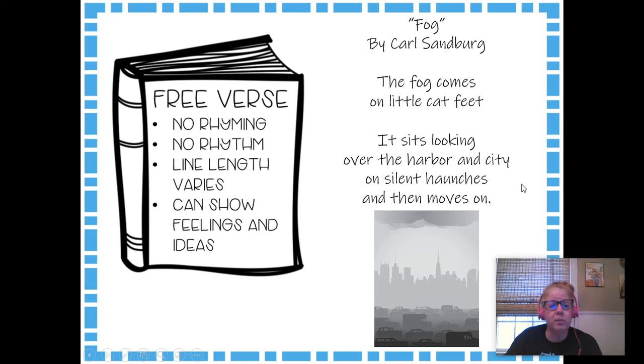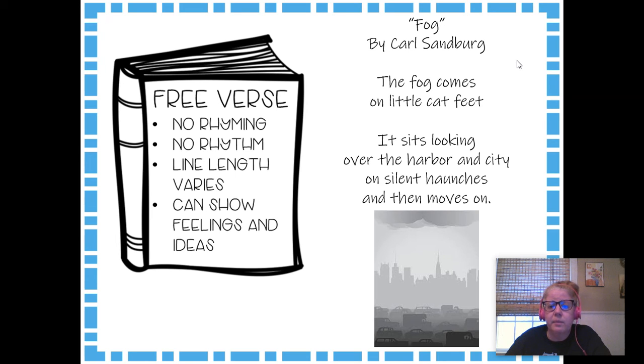Now, there are some poems that do not rhyme. They don't have any rhythm. There's no pattern to them. And we call those types of poems free verse. This poem here is a great example of free verse because it doesn't rhyme. There's no rhythm. The stanzas have different lengths. They're not the same amount of lines. So let's take a look at it. This poem is called Fog by Carl Sandburg.